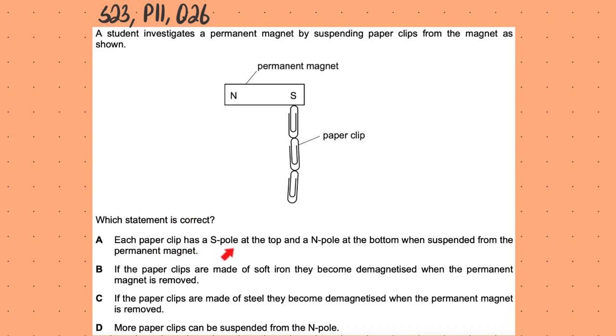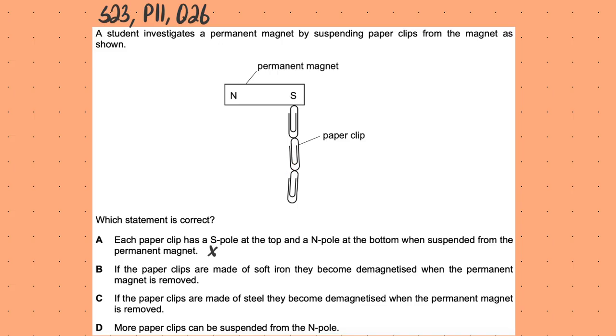Each paper clip has an S pole at the top. If there was an S pole at the top, then the south and south would repel, and we know this is not true, right? Because of induced magnetism, if this is a south, this must be a north pole so that they attract, and this must be south, and this must be north, and this must be south, and so on. So it's definitely not this.